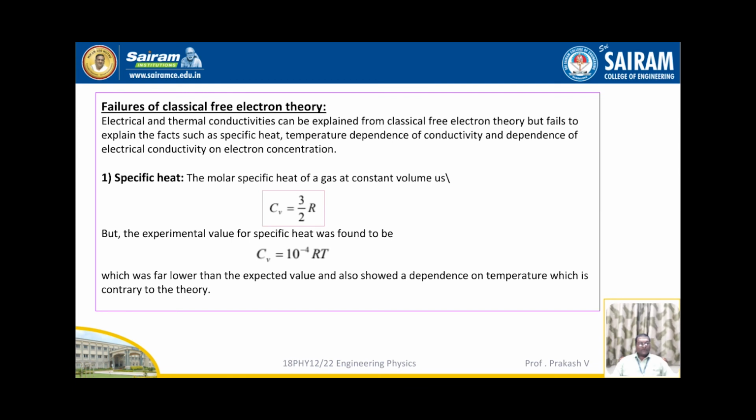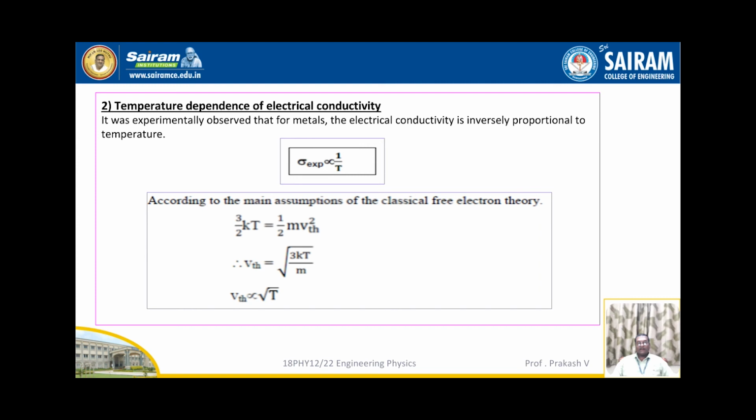Next, the second point is temperature dependence of electrical conductivity. It was experimentally observed that for metals, the electrical conductivity is inversely proportional to the temperature. That is, sigma experiment is proportional to 1 by T. According to the main assumptions of the classical free electron theory, it can be written as 3 by 2 kT is equal to half m Vth square. Therefore, Vth is equal to square root of 3 kT by m, and further we can write Vth is proportional to square root of T.